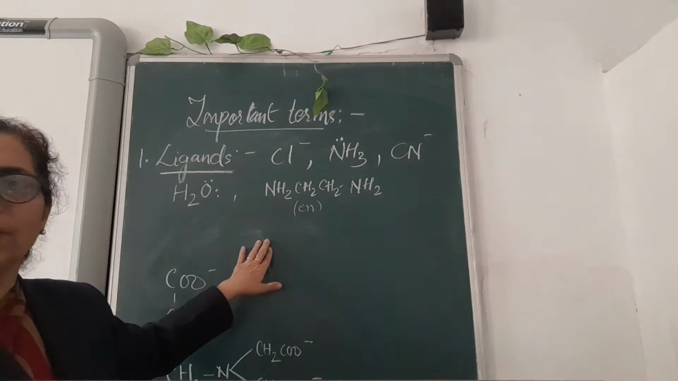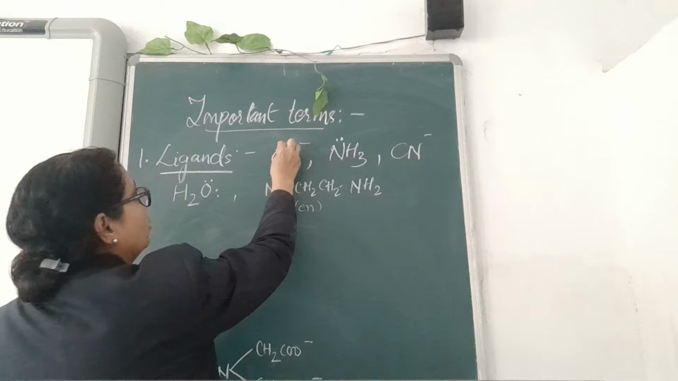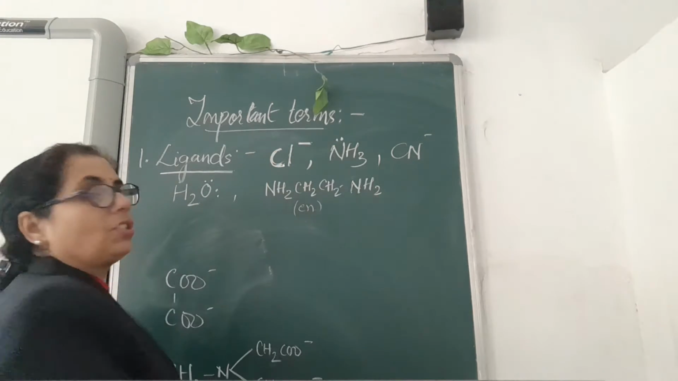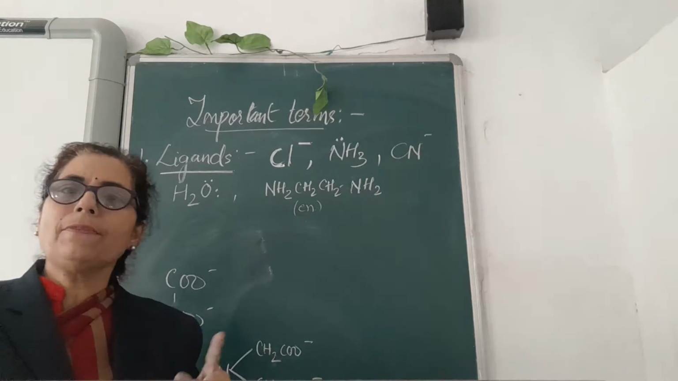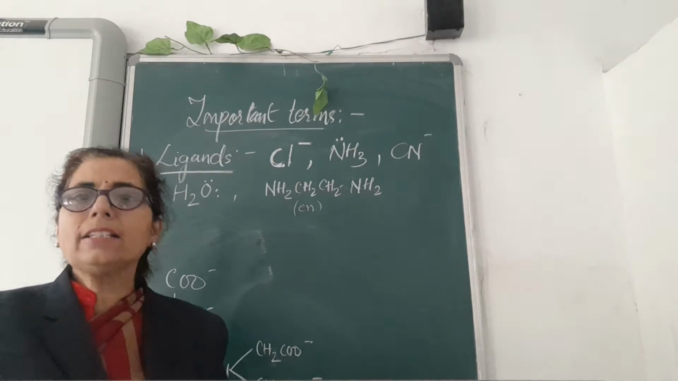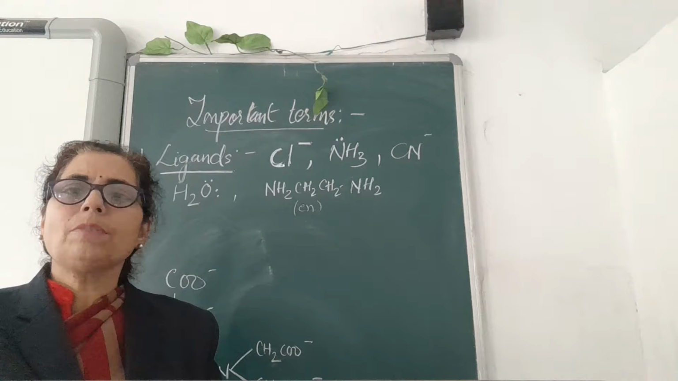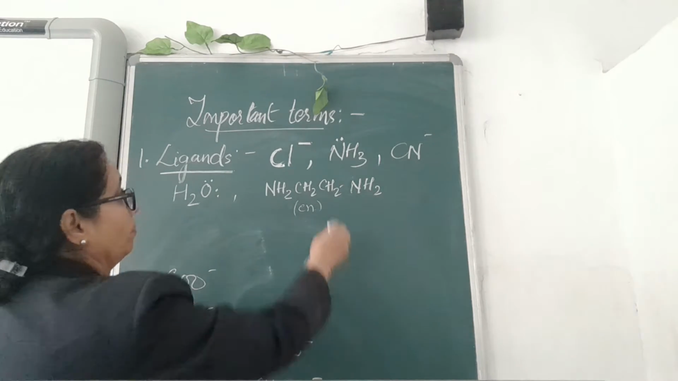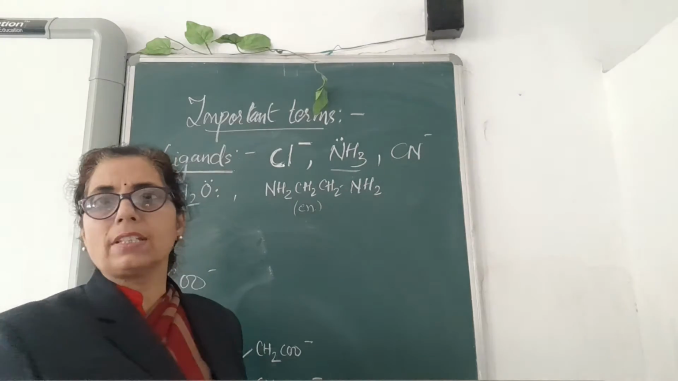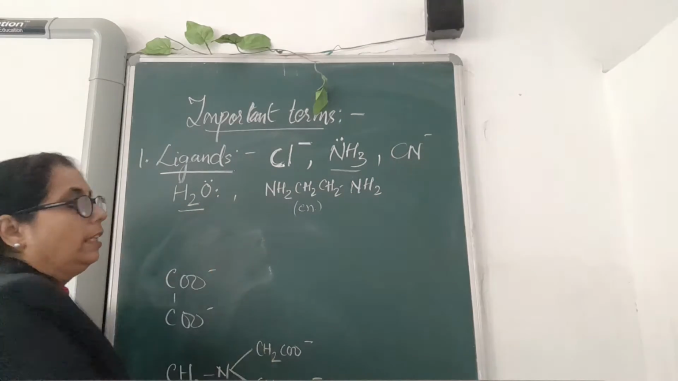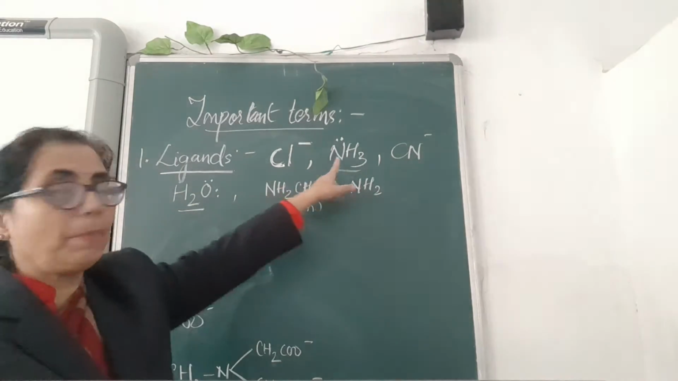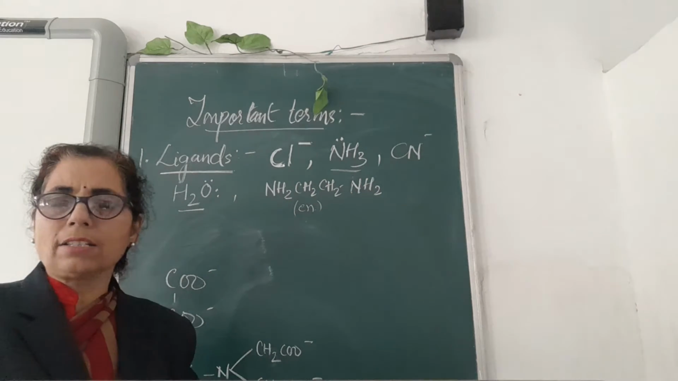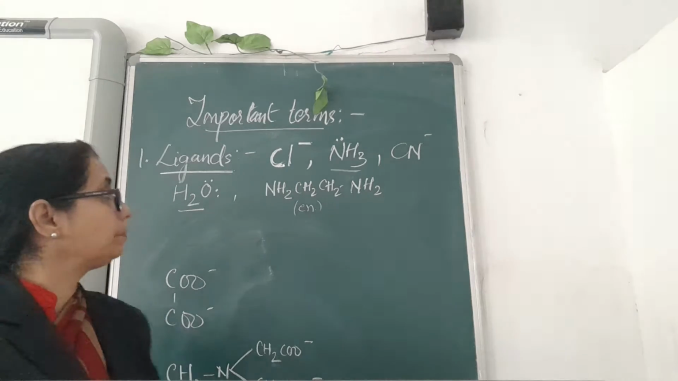Some examples of ligands are chlorides. You can see the chloride, Cl with a negative charge. As I told in my first video, the ions which we use here should be anionic, having a negative charge. Or there are neutral compounds like ammonia and water, which also have a pair of electrons to donate to the central metal atom by the coordinate bond.